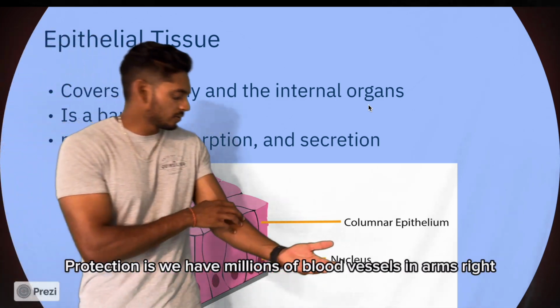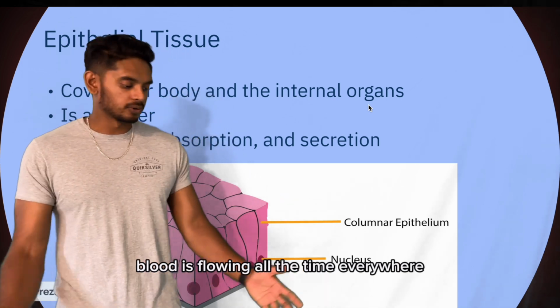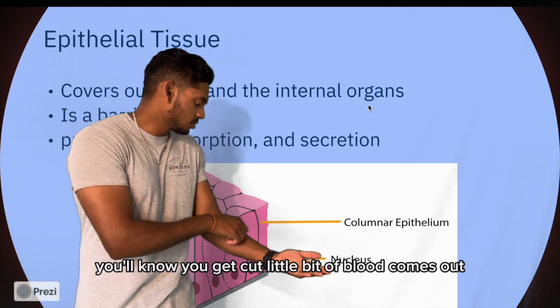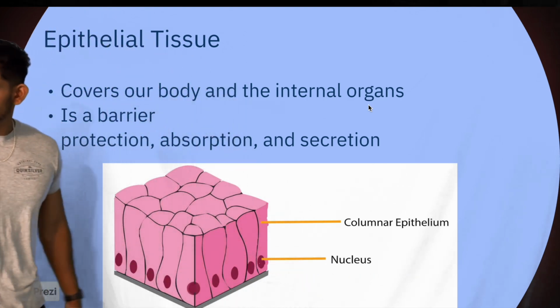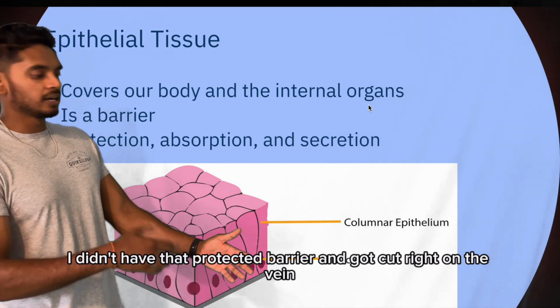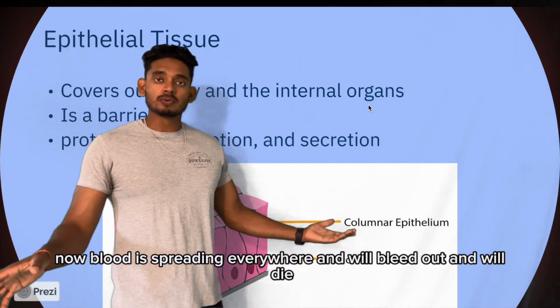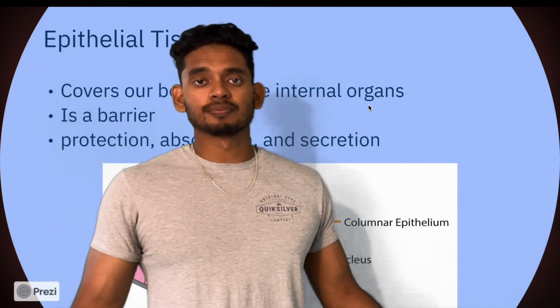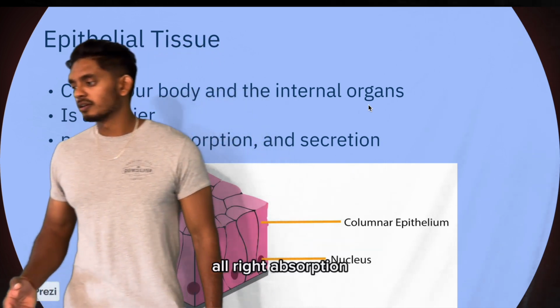Protection is we have millions of blood vessels in our arms, right? Blood is flowing all the time, everywhere. Anybody ever got cut before? You'll know you get cut, a little bit of blood comes out, put a band-aid on it, back to work, right? But imagine if you didn't have skin, right? You didn't have that protective barrier, and you got cut right on the vein. Now blood is spurting everywhere, and we'll bleed out and we'll die, right? So this skin that we have on us is a protective barrier, right?